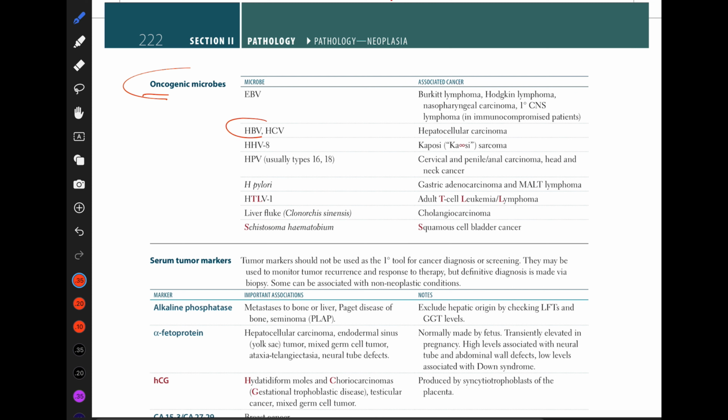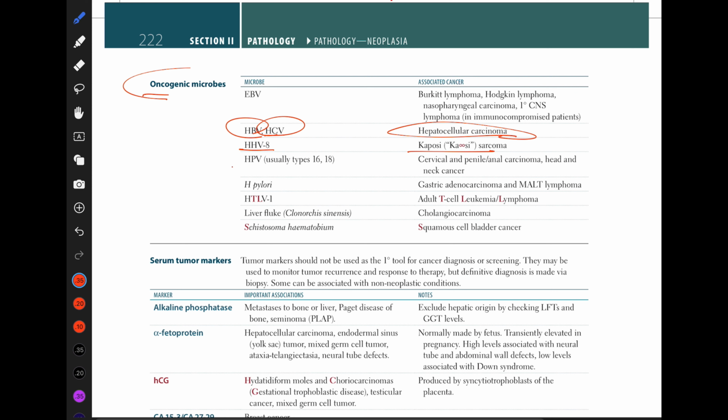And we have hepatitis B and C viruses that will cause hepatocellular carcinoma. We have human herpesvirus 8 that will cause Kaposi sarcoma, mostly in immunocompromised patients who are taking steroids or affected by HIV, the AIDS patients.